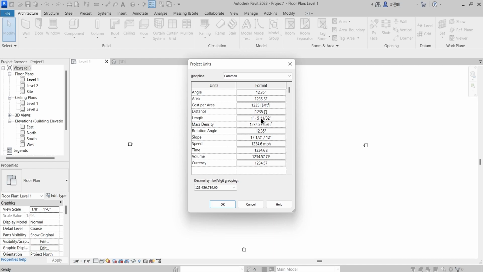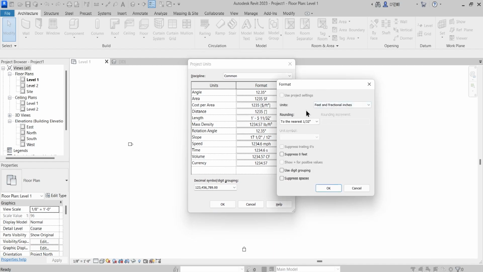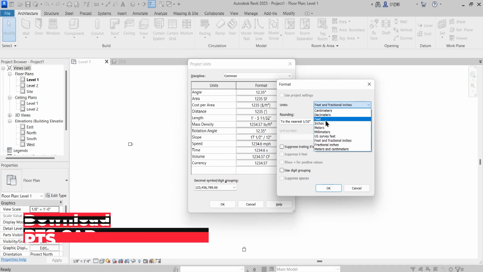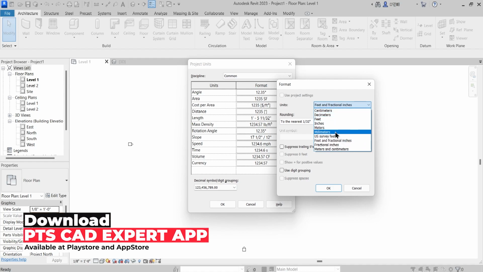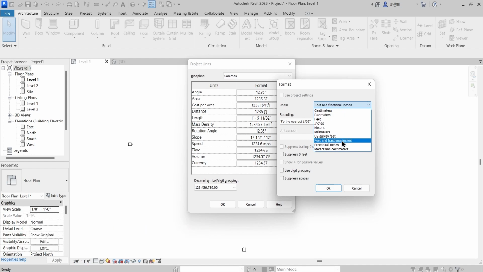Length is the main unit which we are going to use. It has different options: centimeters, decimeters, feet, inches, meters, millimeters, feet and fractional inches, only inches, meters and centimeters, and a lot of them. We will be dealing with feet and fractional inches.